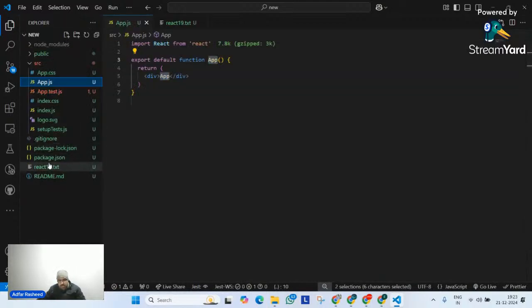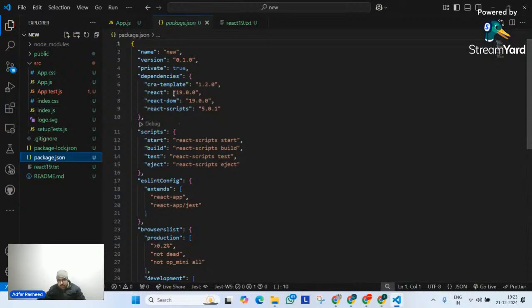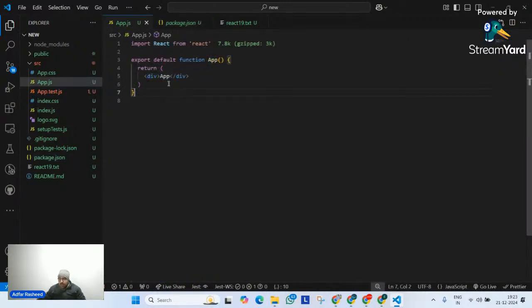First of all, you must understand, if you check my package.json, React version is 19. You can see React version is 19. So if you right now install any React folder, automatically React 19 will be installed. Okay, make sure React version is 19. That's why it's working. So you might have already a folder and then you will think, okay, it's not working because you don't have the proper dependencies installed. Install your proper dependencies. Okay.